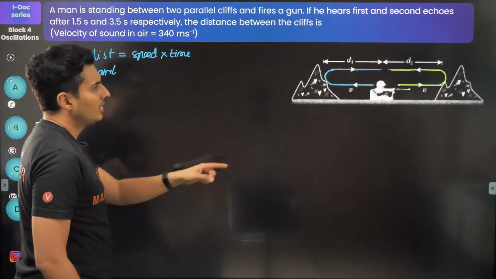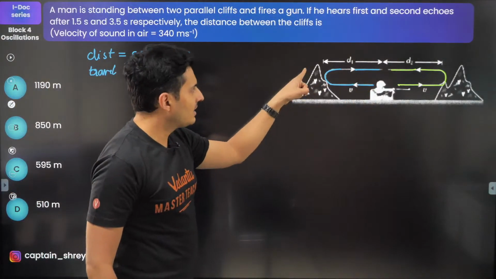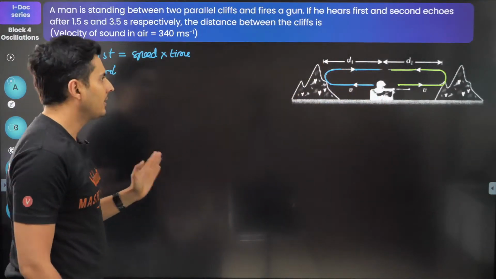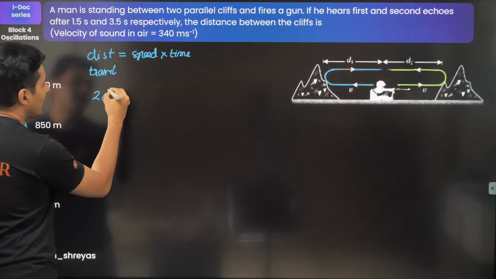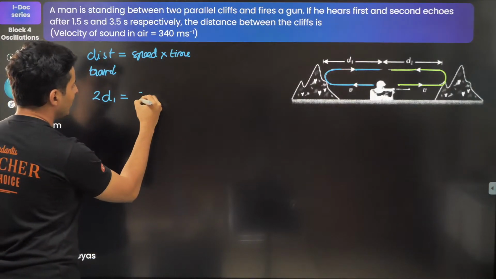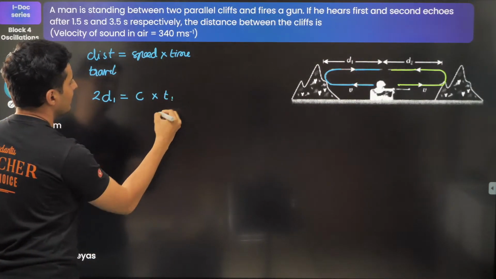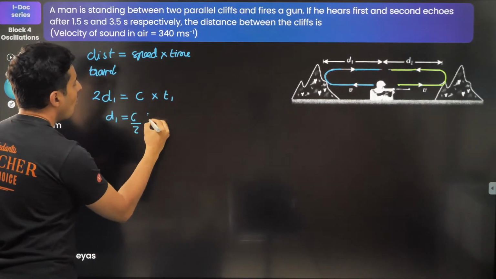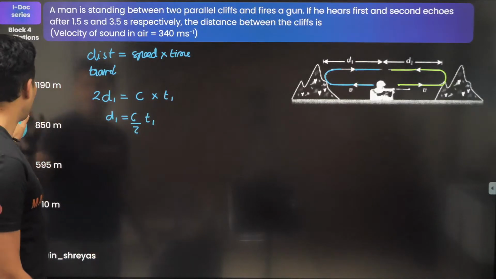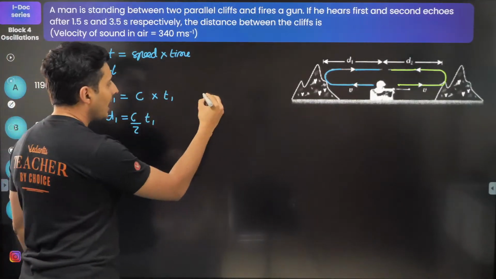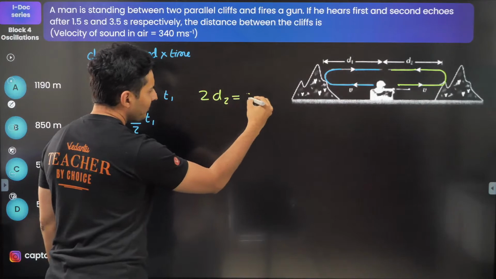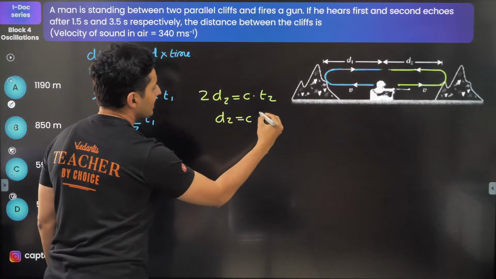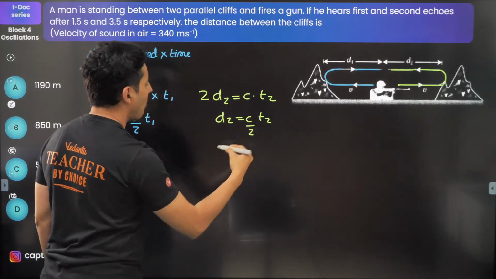So think about it. Any sound you take, it travels twice the distance between the person and the hill on the other side. So it will be 2 times D1. Speed of sound is constant. Time taken is T1. Great. So D1 will be C by 2 into T1. Same way, for the other side, I can say 2 times D2 is C into T2. So D2 is nothing but C into T2 by 2.